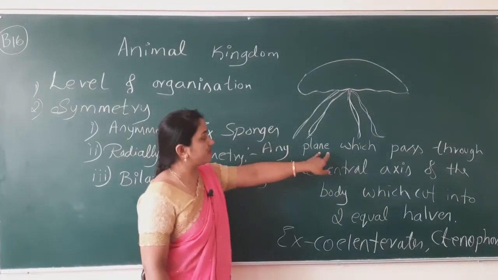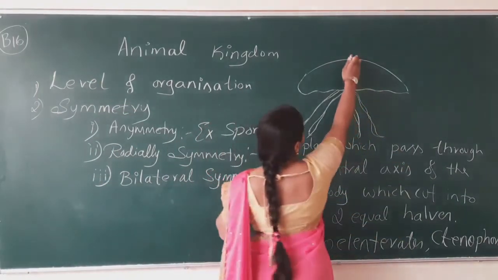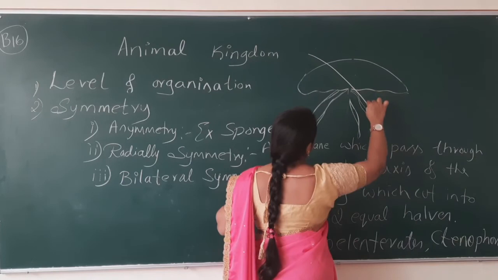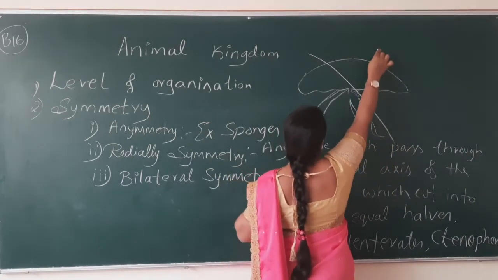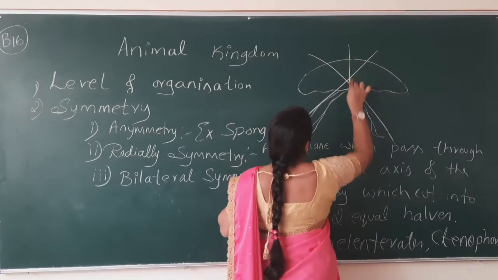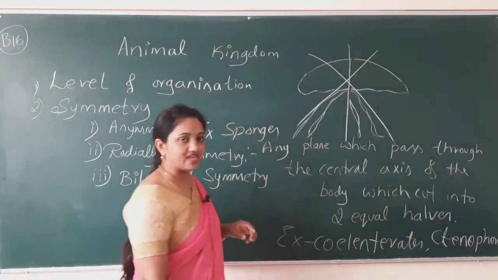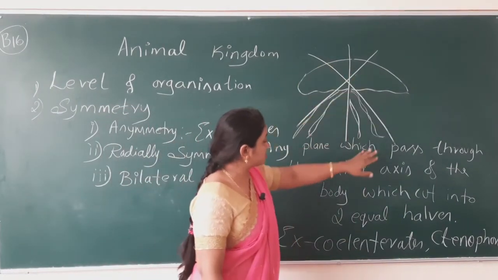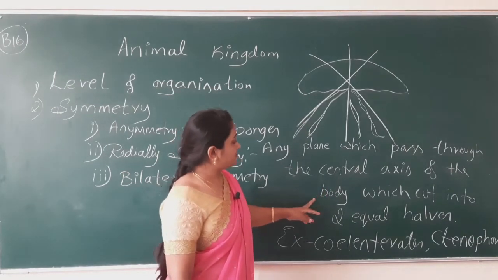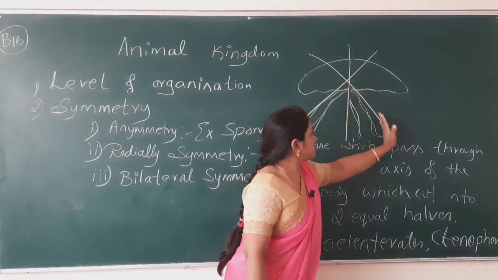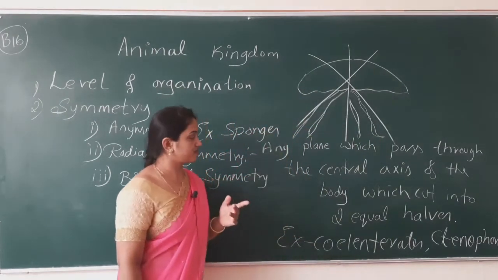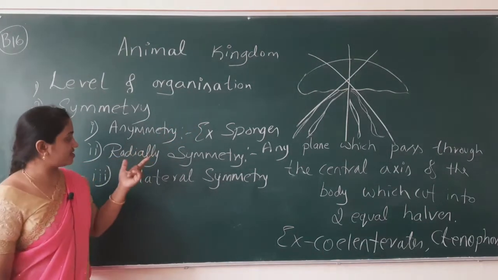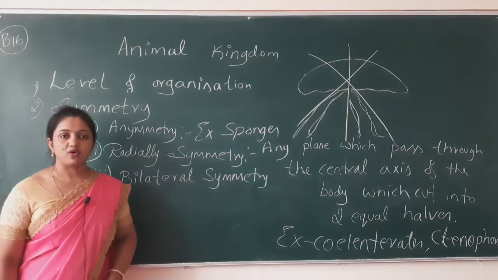Any plane which passes through the central axis, consider this is the central axis. Either you cut the animal from this plane or this plane or this plane, any plane passing through the central axis of the body cuts it into two equal halves. So it means the animal comes under radially symmetrical organisms.